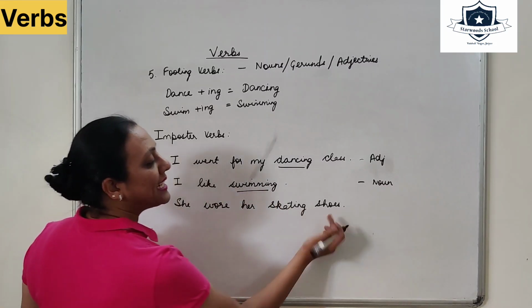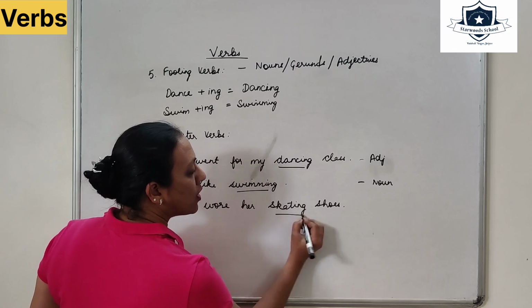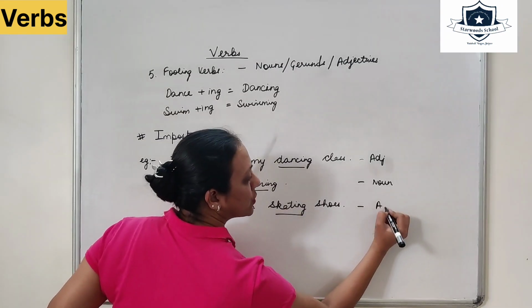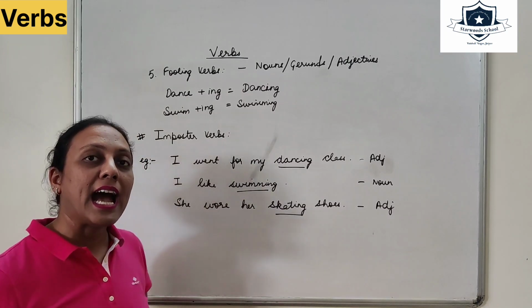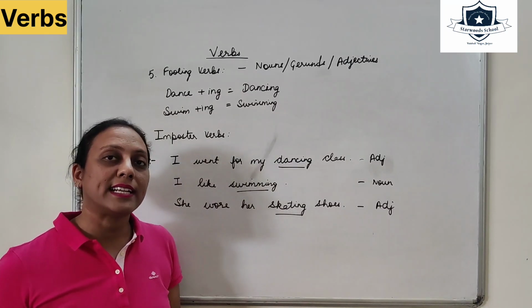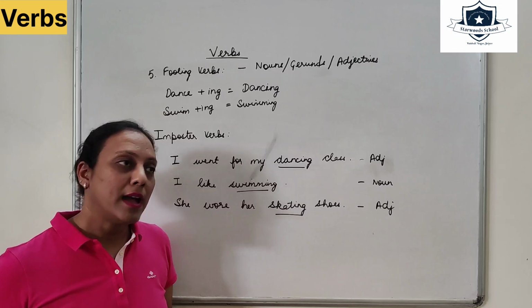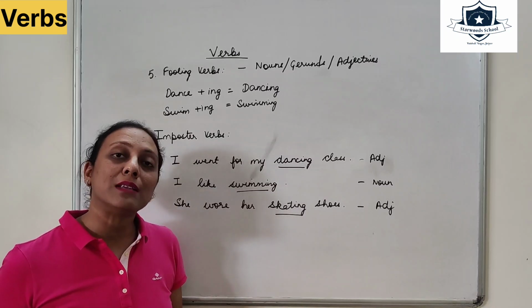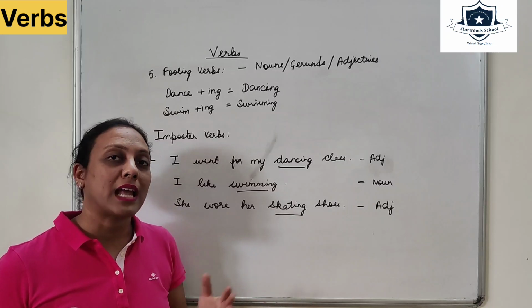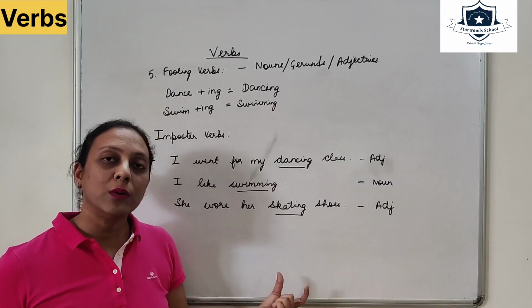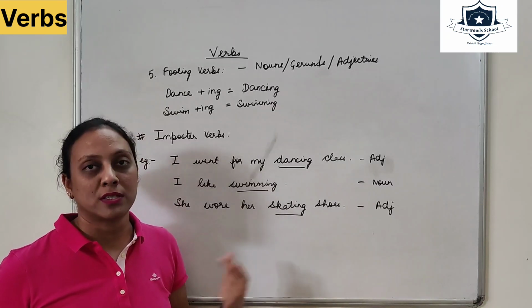She wore her skating shoes. Which shoes she wore? She wore skating shoes. So it became an adjective. Skate is a verb. If I say I skate regularly, skate is a verb. That's an action verb. But the moment I added ing, it became a gerund. It became an adjective. It became a fooling verb. It became an imposter verb.